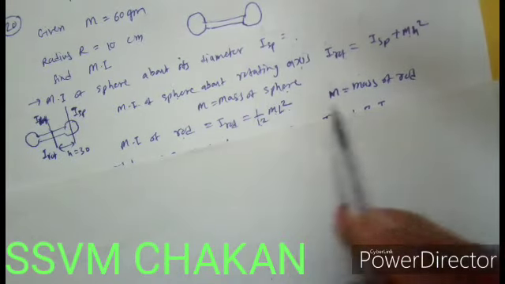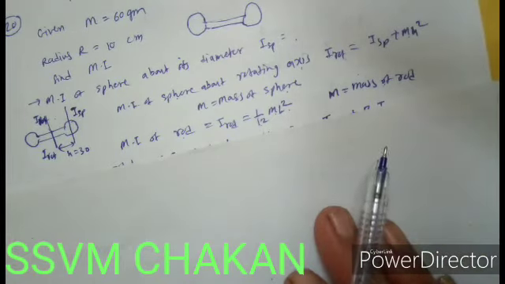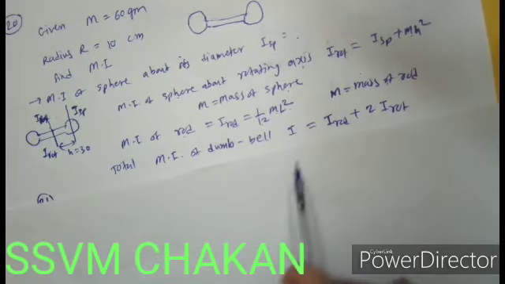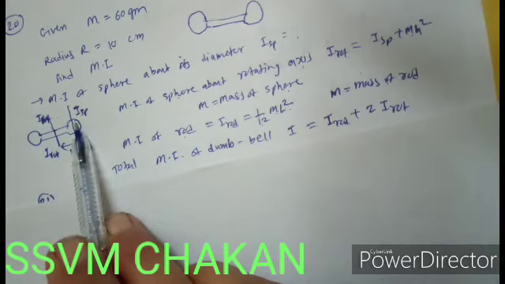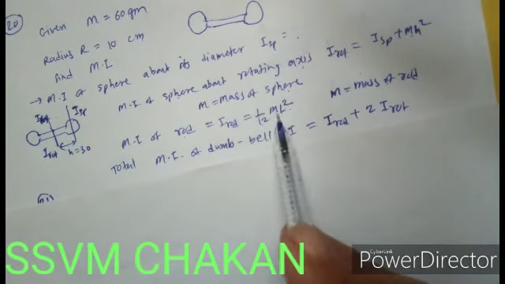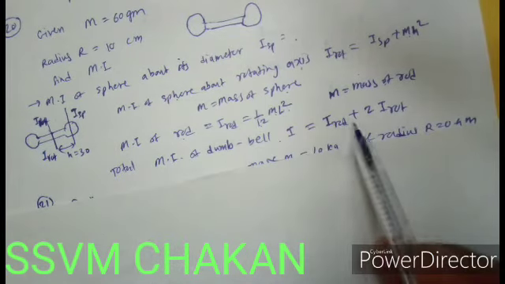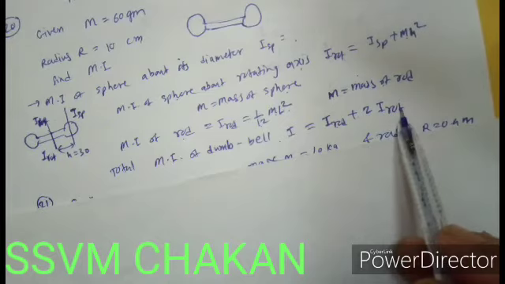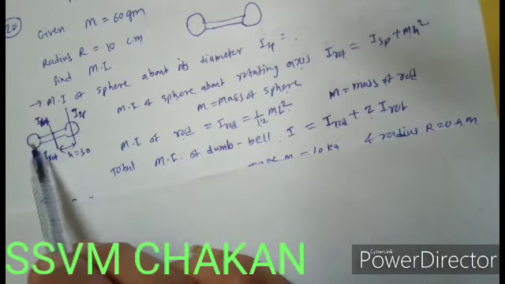Here m is the mass of the rod, L is the length of the rod. So the total moment of inertia of the dumbbell is nothing but the moment of inertia of the rod plus the moment of inertia of the spheres. Adding these two, the total moment of inertia of the dumbbell is I rod plus 2 times I rotation. Why is 2 taken? Because this is one sphere, this is another sphere.